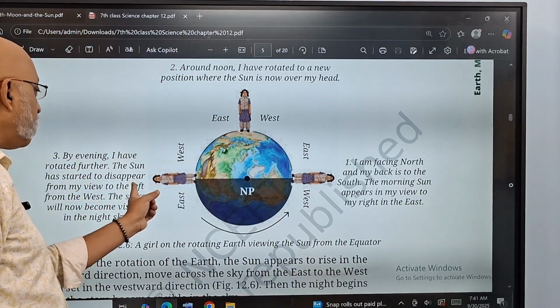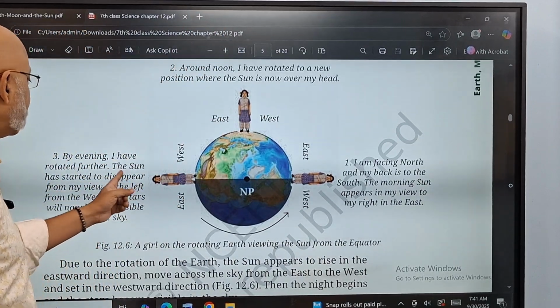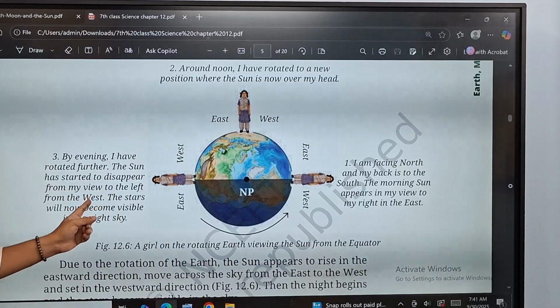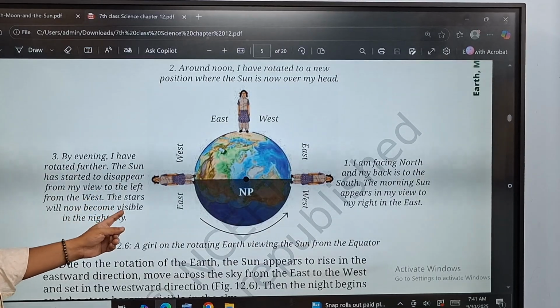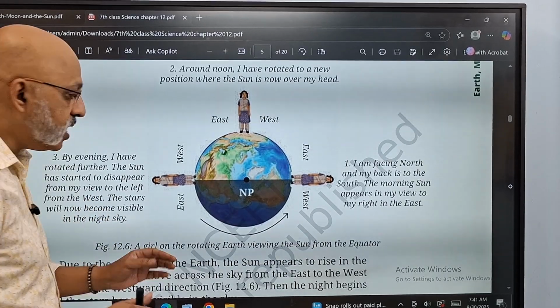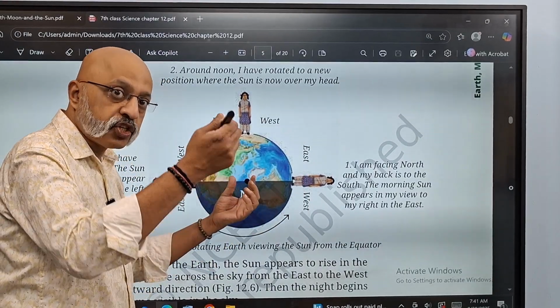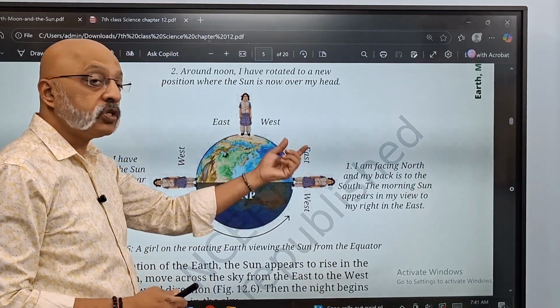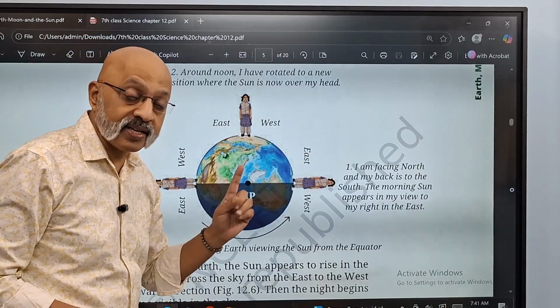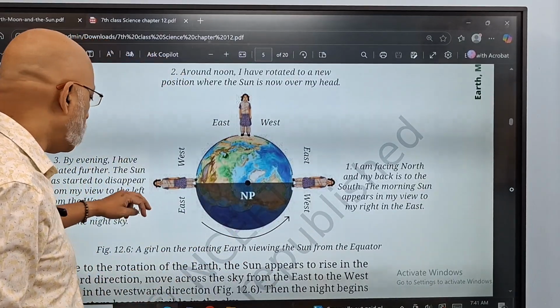And by evening, you find that the earth has rotated further and the sun has started to disappear from my view to the left, in the west. The stars are now visible in the night sky. So while this girl is at the same position, because of the rotation of the earth, it looks as though the sun has moved. The sun doesn't move, it is the earth which has rotated.